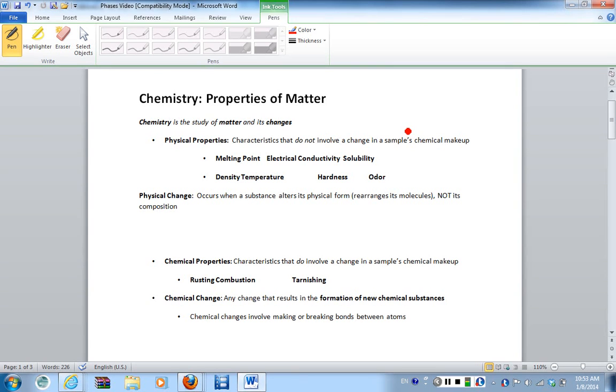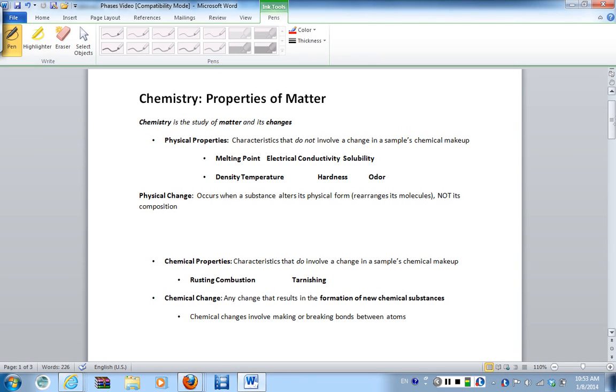Now, a physical change is when a substance alters its physical form, okay, not its composition. So, again, what you start out with is what you end with. So if you start with H2O and you test the temperature of it, it's still H2O.